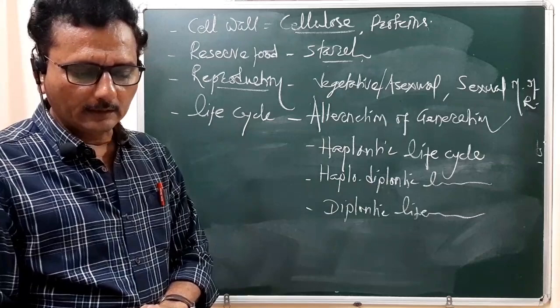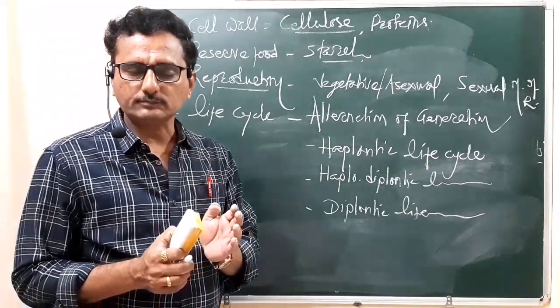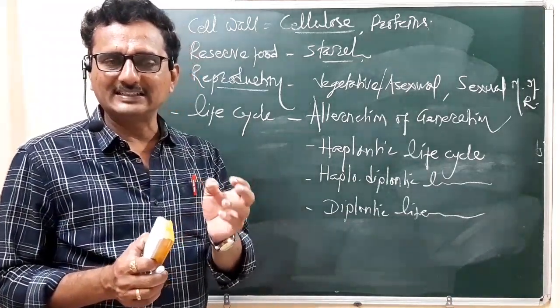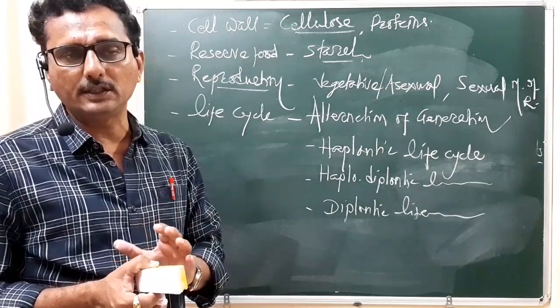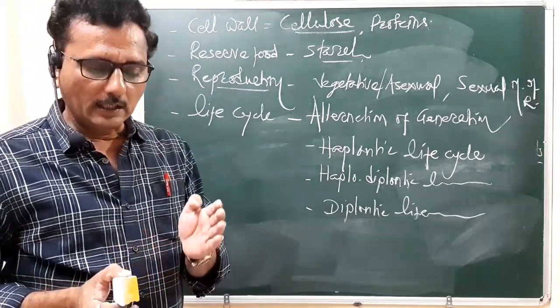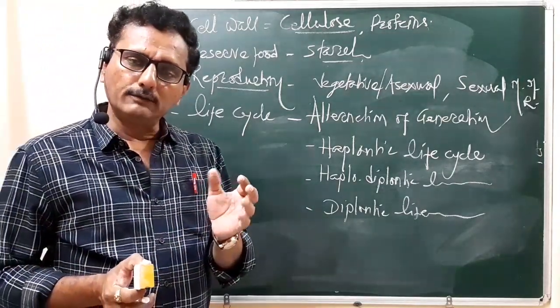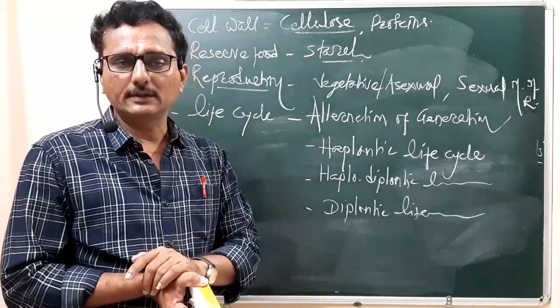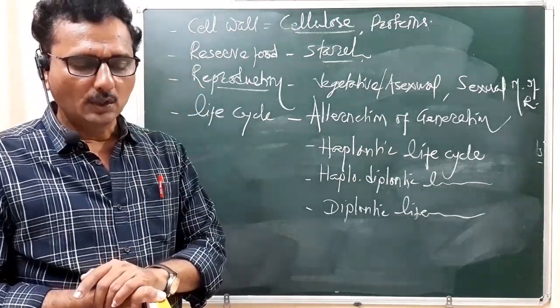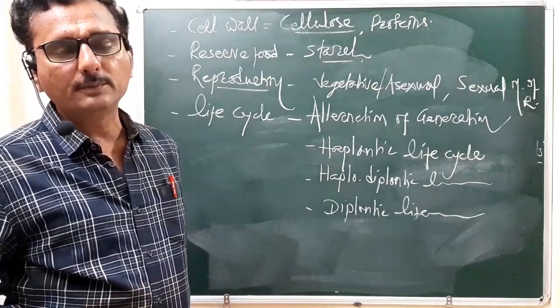Then, at the end of the salient features of the division Thallophyta, remember we can classify the algal members on the basis of the pigment they have.